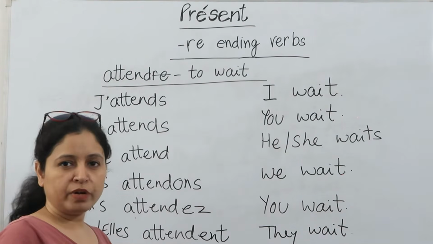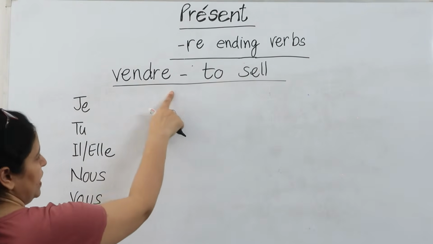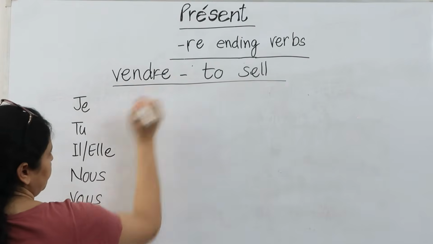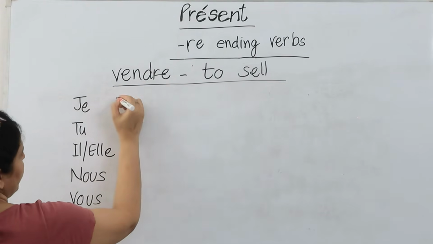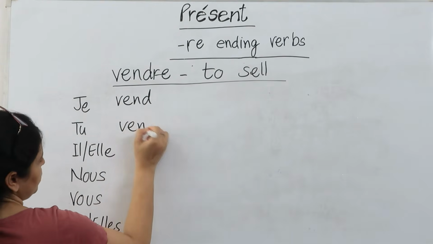Now we'll take one more verb to see the same conjugation. Now the second verb which we are taking is vendre, to sell. Again we'll follow the same steps. We'll drop the ending. It belongs to the RE group verb. We are removing this RE. We are using the leftover spellings for the entire conjugation.